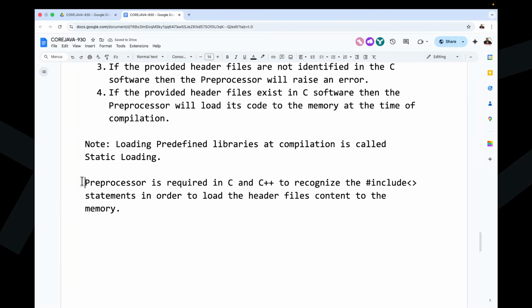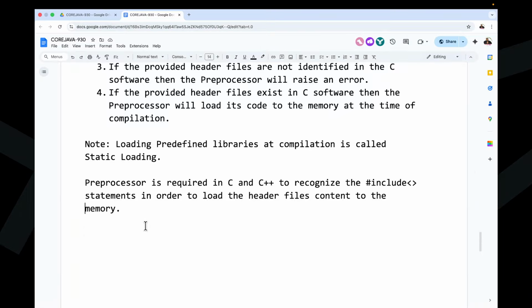So now all of you tell me, is the preprocessor required or not required in C and C++? Is the preprocessor mandatory or not? Please respond, guys. Definitely, in our C program we are going to write hash include statements, minimum hash include stdio.h. But who is going to recognize those hash include statements and who is loading the header file's content to the memory? Definitely the preprocessor. So the preprocessor is mandatory, required in our C and C++ programs.